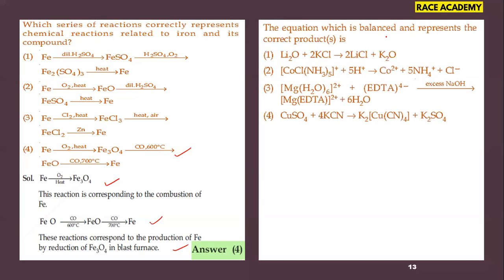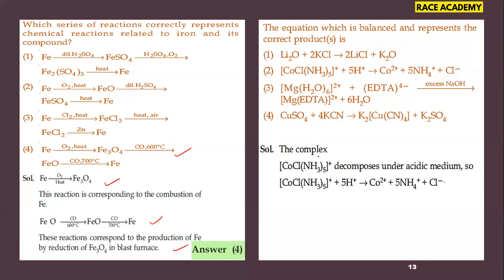The equation which is balanced and represents the correct product is. So which is the correct balanced equation? Which is the correct product in the equation? If you observe the four equations, the equations may be balanced, but we have to check that the product is also correct. Okay, then check it here.